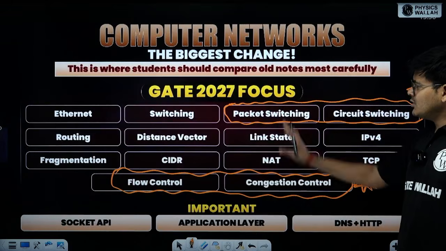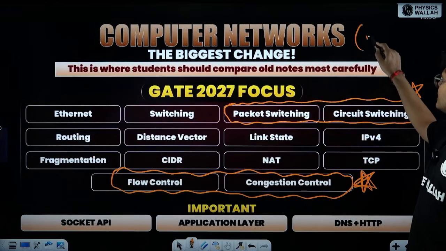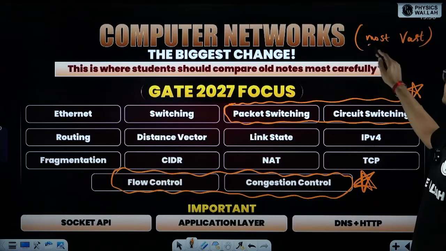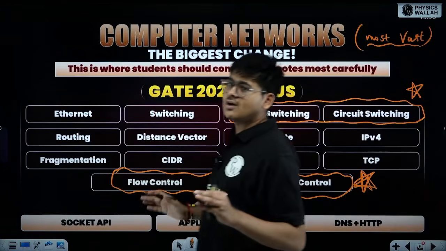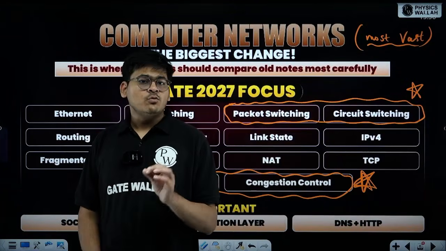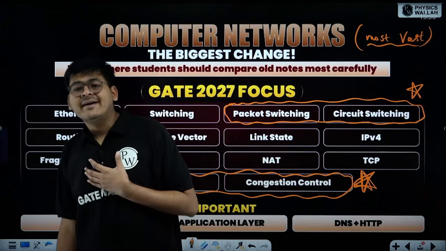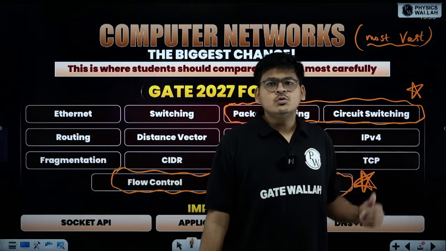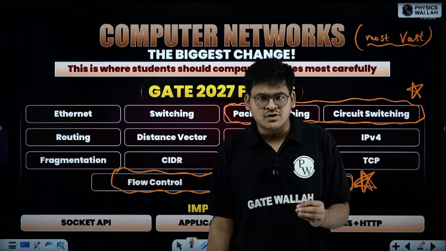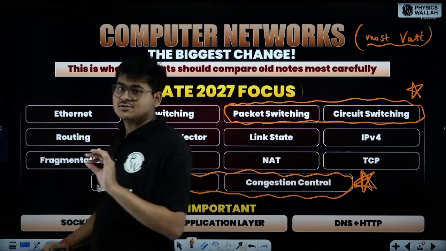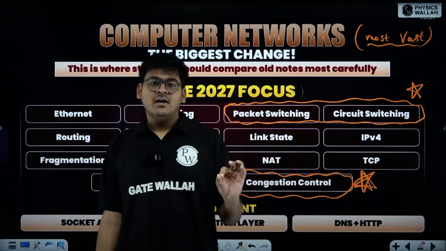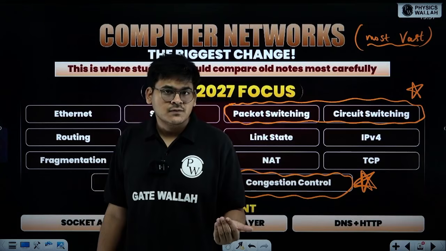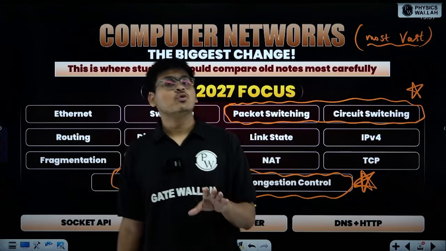Now, computer networks is one of the most vast subjects in terms of the syllabus. Like it has the most vast syllabus. But here I would like to give you a pro tip from my end. Again, it is just a personal suggestion. If you are struggling with this subject, first of all, refer to our course. It is the best available out there. And one strategy you can use is to go through the previous year questions. In previous year questions, you will find a very good amount of pattern.